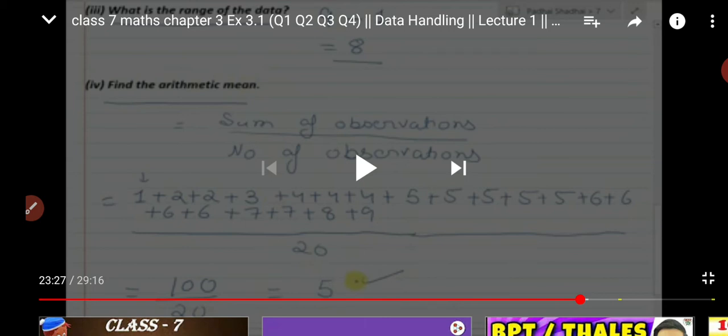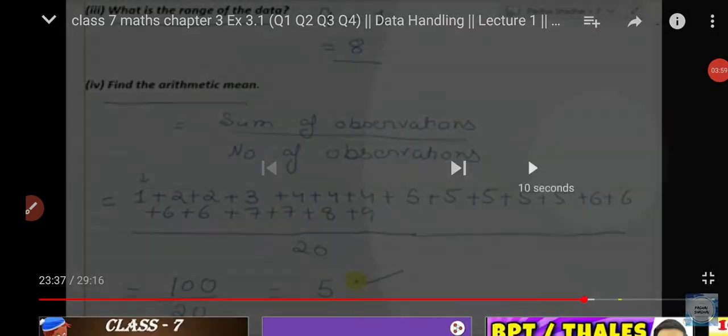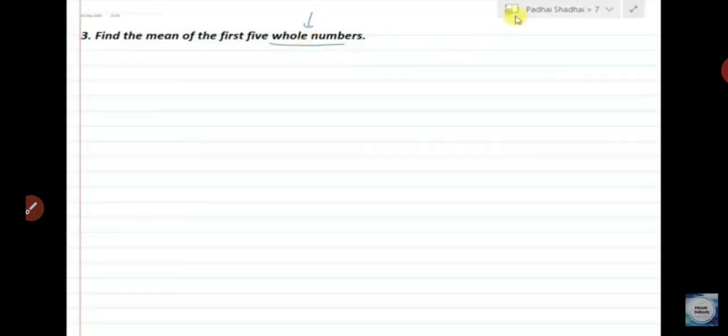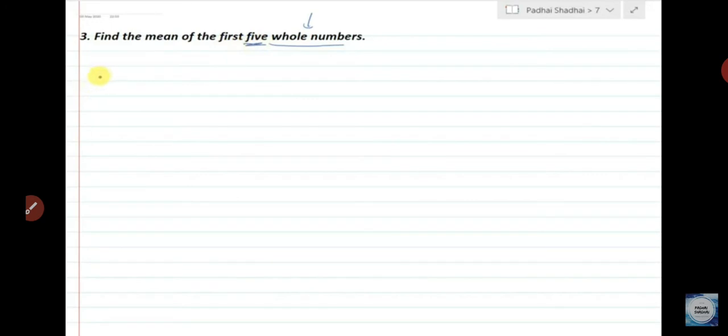Okay, now next question is find the mean of the first 5 whole numbers. If you want to find the mean of the first 5 whole numbers, then what are the first 5 whole numbers? 0, 1, 2, 3 and 4. That is 5 whole numbers.